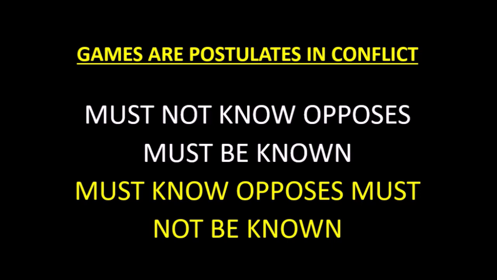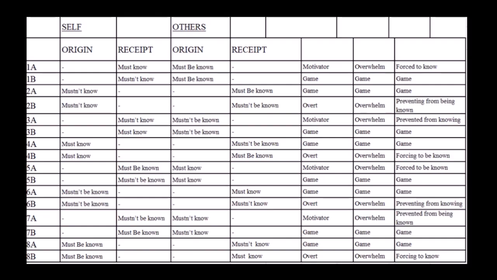But someone comes along and asks you a question. You resist their must-know postulate and refuse to answer. Then they intensify their must-know postulate and ask you again. Maybe they harass you until you answer. Maybe they successfully threaten you into answering. For whatever reason, you eventually answer their question. Still, before you answered, there was a conflict between your postulate of must not be known and their to know postulate. Those times you resisted someone else's postulate or they resisted yours are the other 8 lines on the postulate failure cycle chart. They are games, and those are some examples of games that occur between overwhelms.